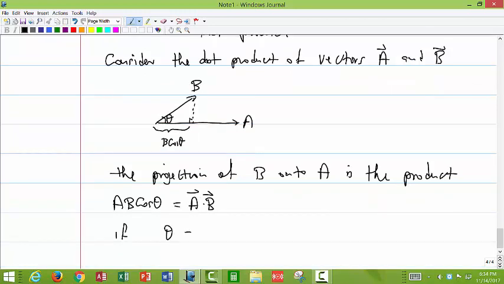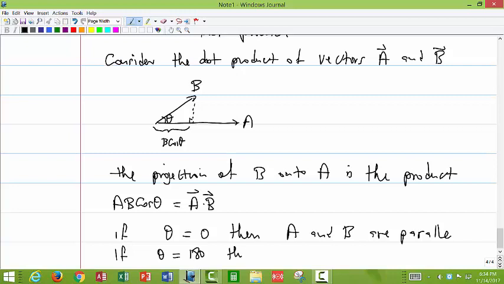If theta is equal to 0, then a and b are parallel, and if theta is equal to 180, then a and b are anti-parallel.